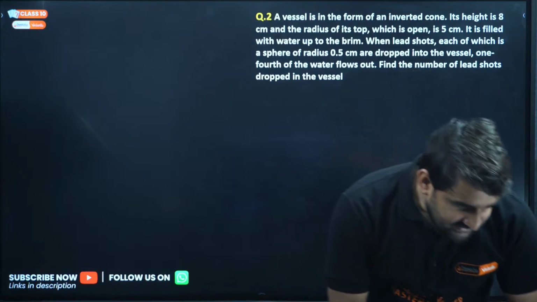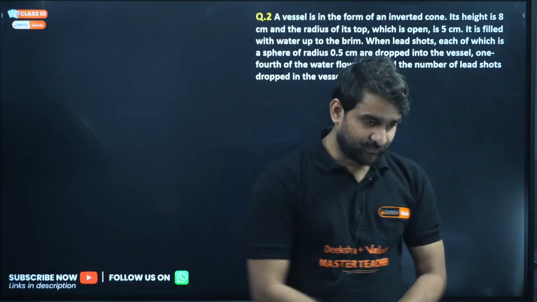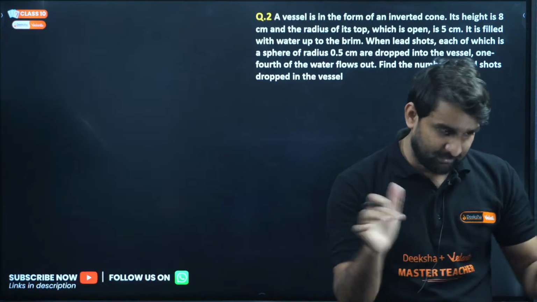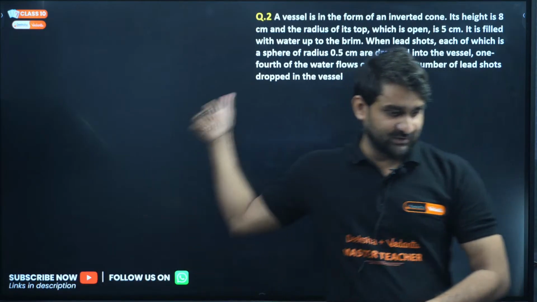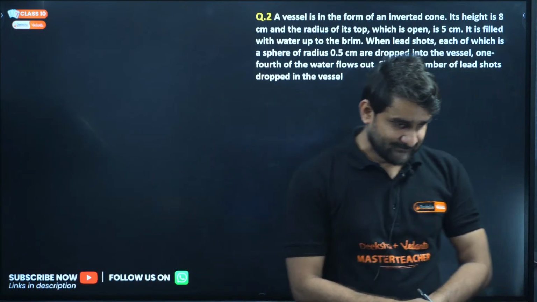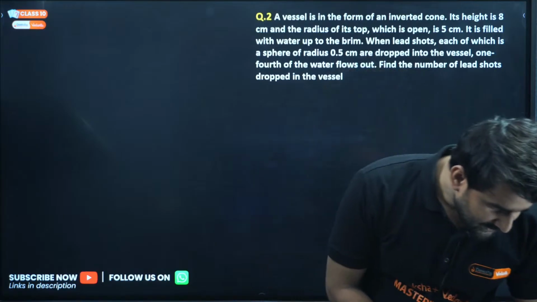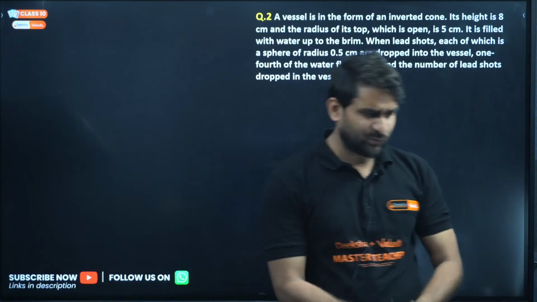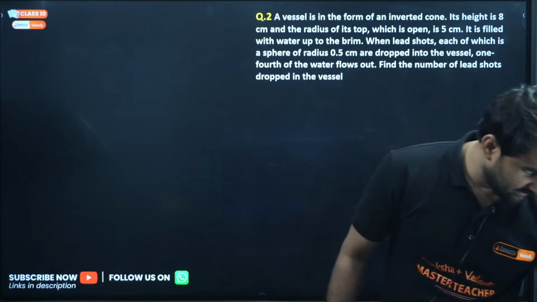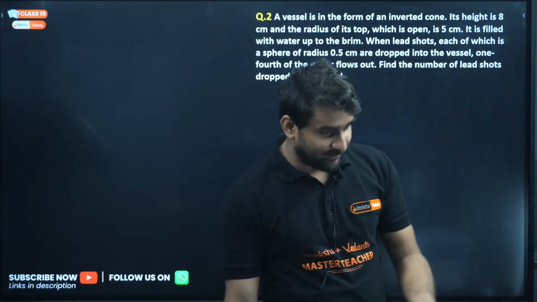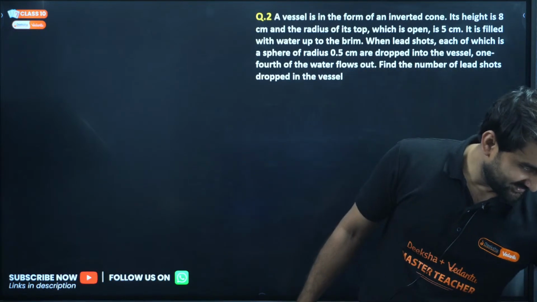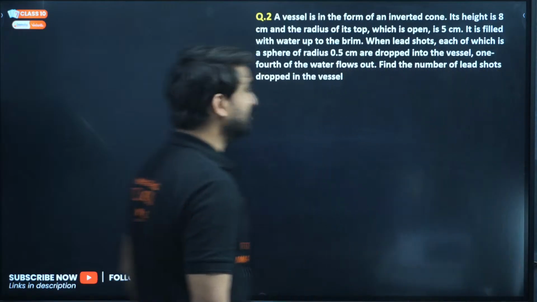Tilak is writing option B for the previous question. Yes, Tilak correct, B is the correct answer. Very good. Now try this question. This is for you. Subhash is writing 100 balls. Yes, Subhash, just wait a little while. We'll do this question all together. You might be right, you might be wrong. So just wait. Okay, so look at the question.